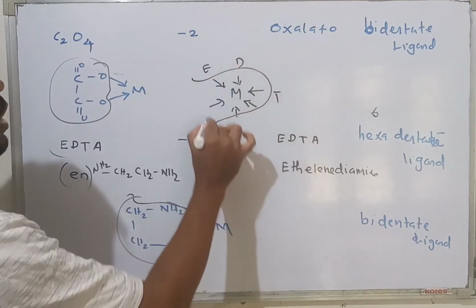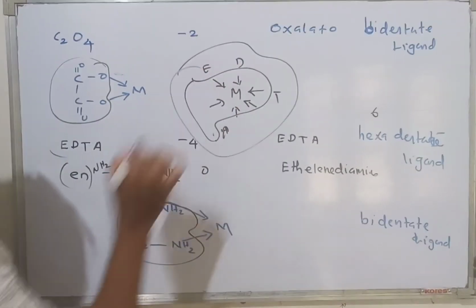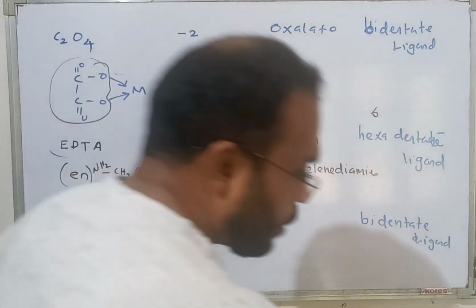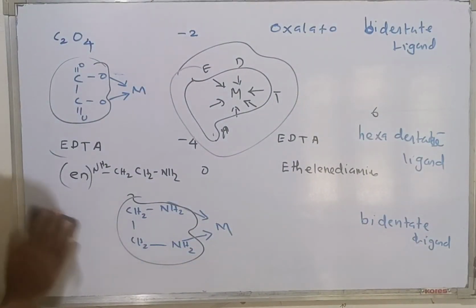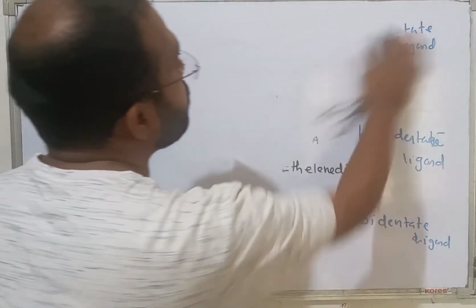EDTA is a single ligand, but it can make 6 bonds to the metal. These are called polydentate ligands. Therefore, these are another type of ligands.